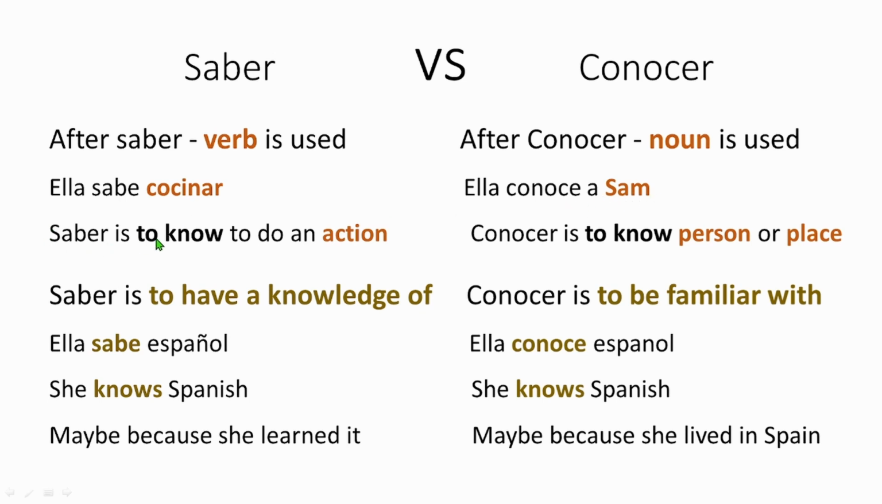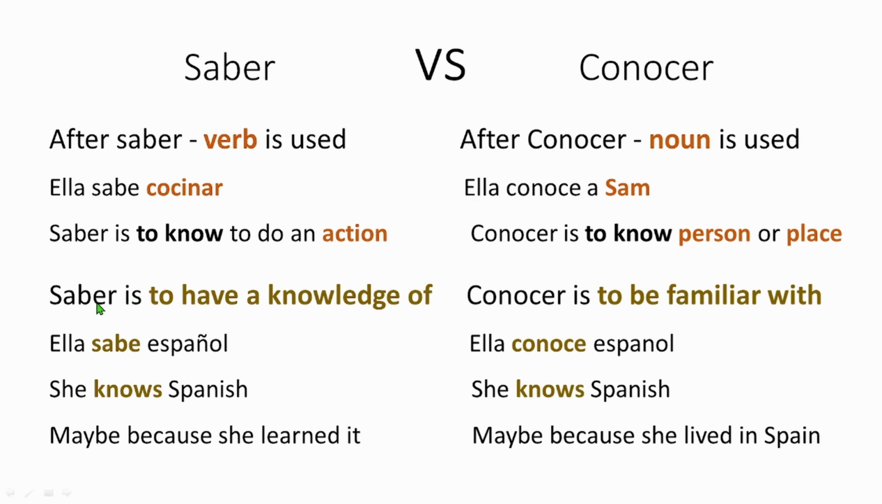Now, saber is to know how to do an action. This saber verb is used to say that I know how to do something, I know how to dance, I know how to sing. It's more like saying you know how to do something. But conocer means to know a person or place. It's like when you say I know Sam, I know Maria, I know India well, then we use conocer. It is to know about the person, place and things.